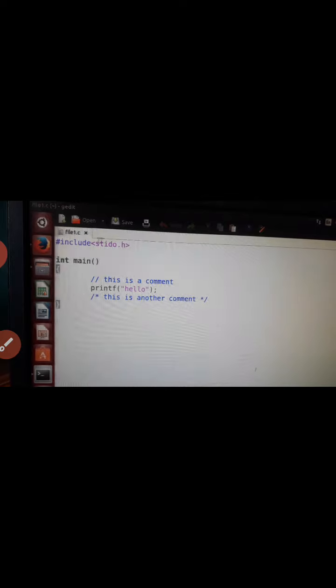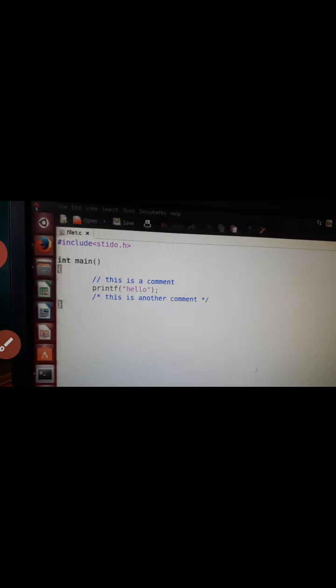I am writing a simple code here; you can write anything. Then close that. One more, create gedit file2.c, keep it blank, then save it and close.